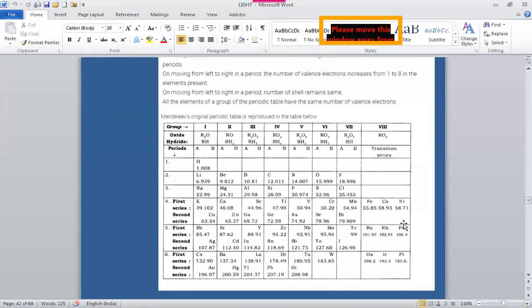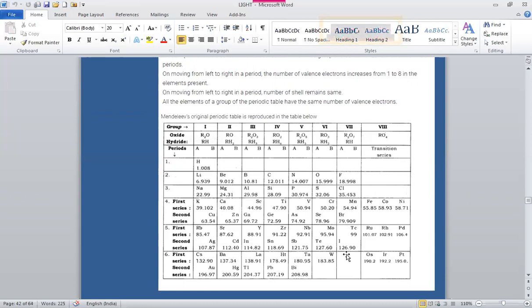And tellurium, atomic mass 127, was placed before iodine, whose atomic mass is 126. These remain unexplained. So these were some demerits or anomalies of Mendeleev periodic table. I will repeat: position of hydrogen, position of isotopes, wrong order of atomic masses remaining unexplained, and position of noble gases, which were assigned a totally different place. So these were some of the demerits of Mendeleev periodic table.